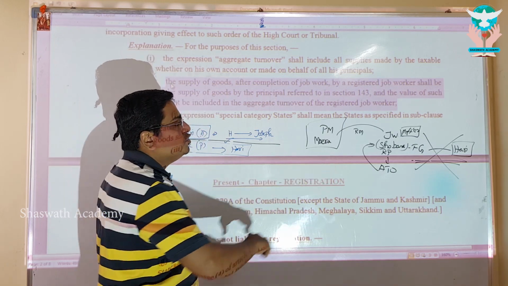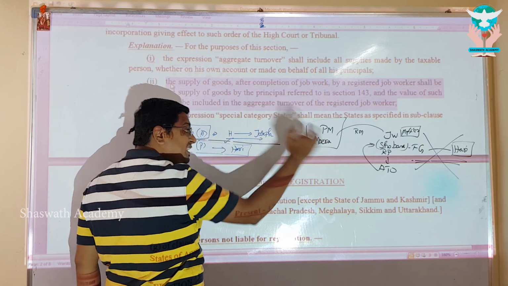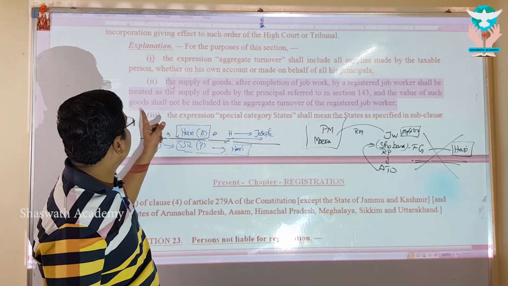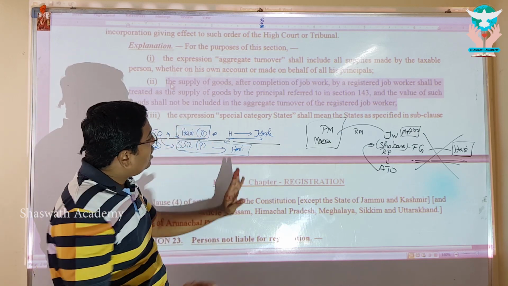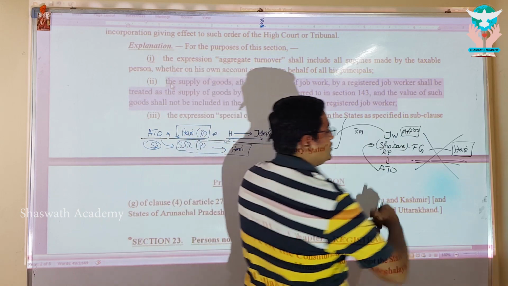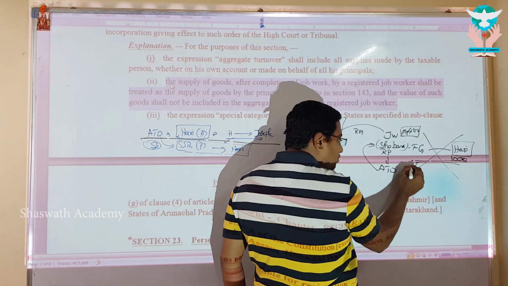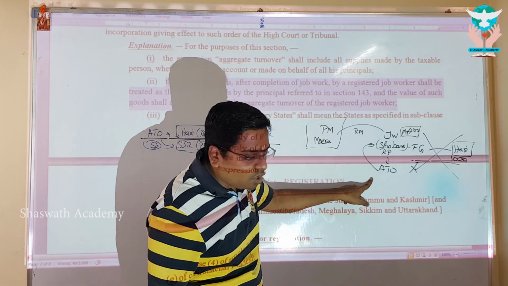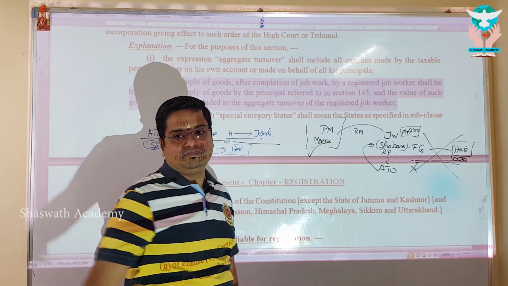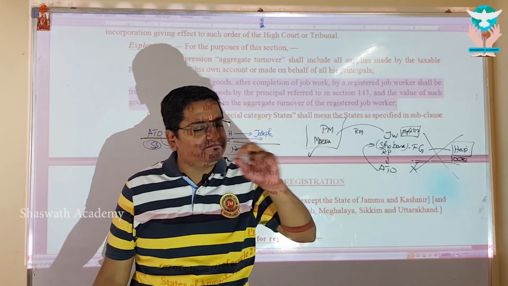Meera is the principal. So even though Shobana has made a supply, it is deemed that who has made a supply? Meera has made the supply, as referred in section 143, and the value of such goods shall not be included in the aggregate turnover of the registered job worker. So let us understand, the supply value of the goods is 10,000. This 10,000 should not be included in the aggregate turnover of Shobana, whereas this has to be included in the aggregate turnover of Meera. Comfortable, guys? Make sense? Beauty.